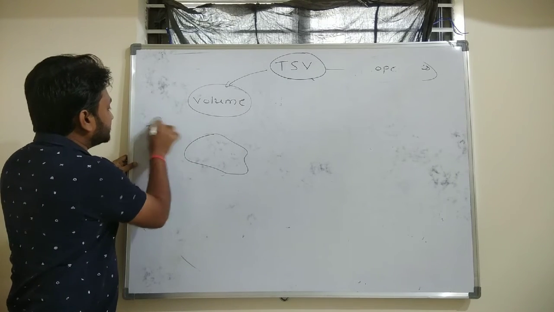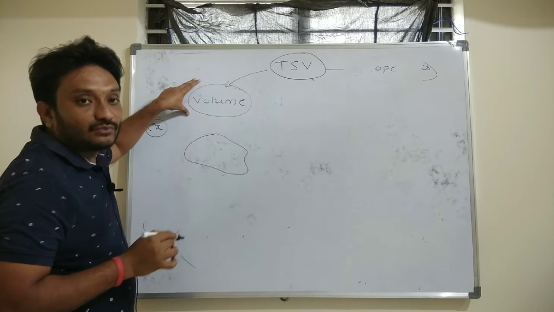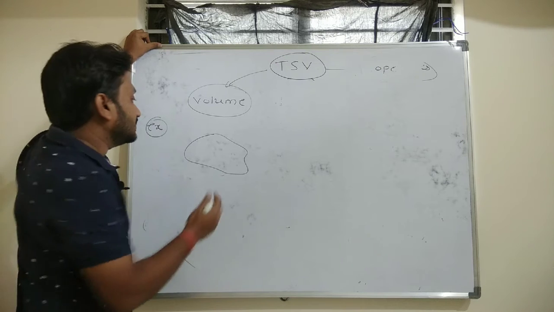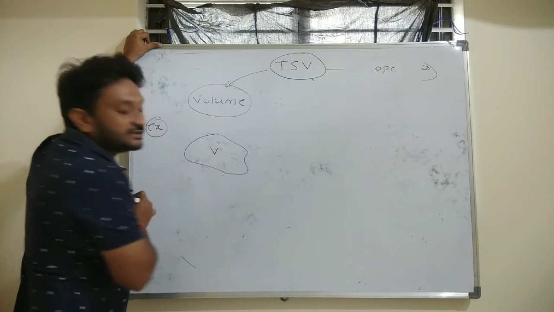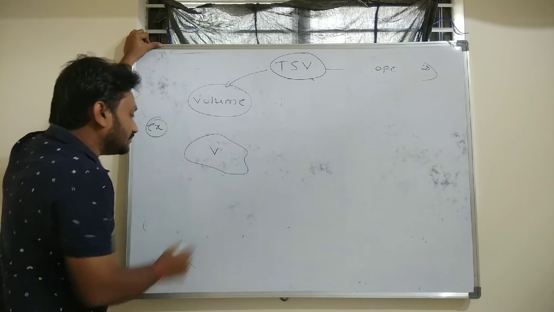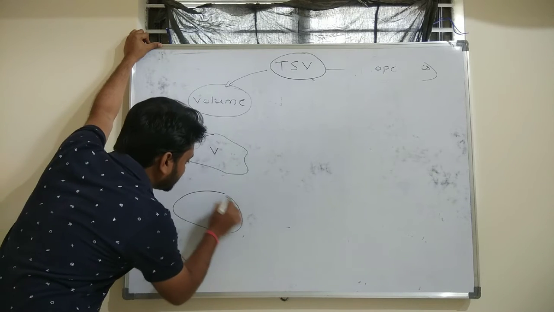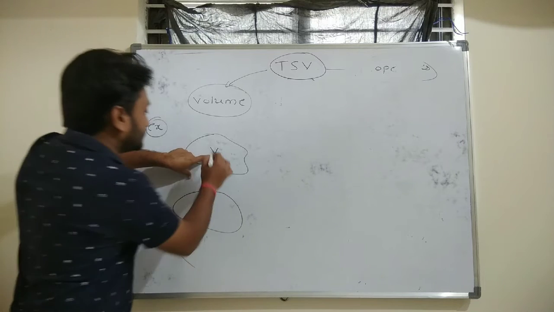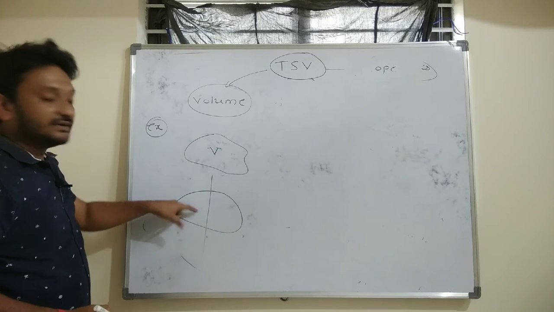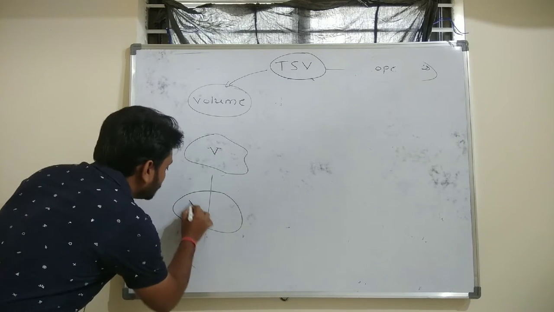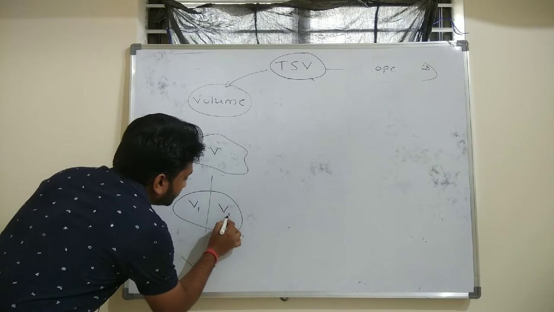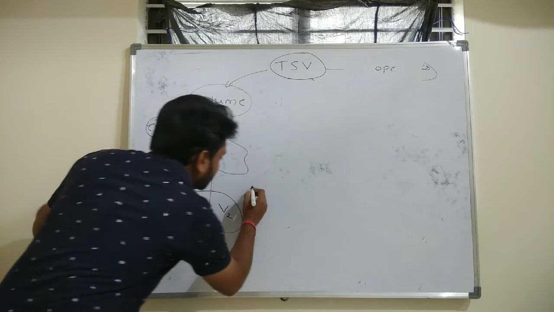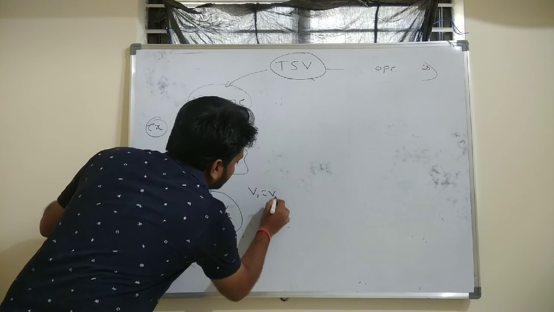By this example we can decide whether volume is an intensive or extensive property. Let us consider a thermodynamic system which has volume V, and now I will divide this system into two equal parts. In the second case, I divide the system into two equal halves. The first half will have volume V1 and the second half will have volume V2. When you divide it into equal parts, V1 will be equal to V2.